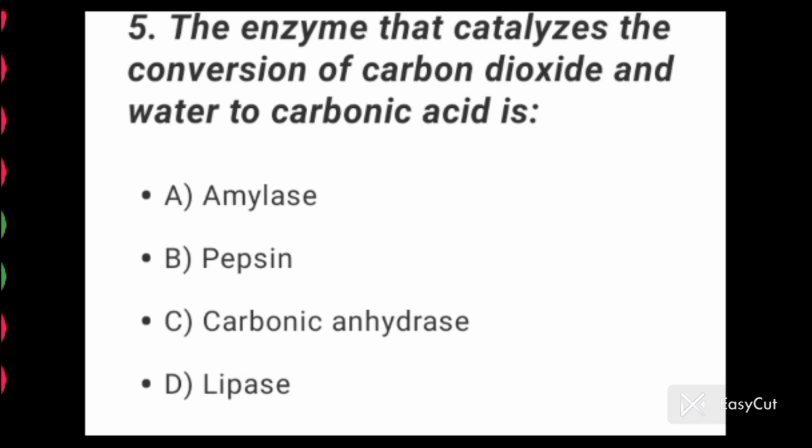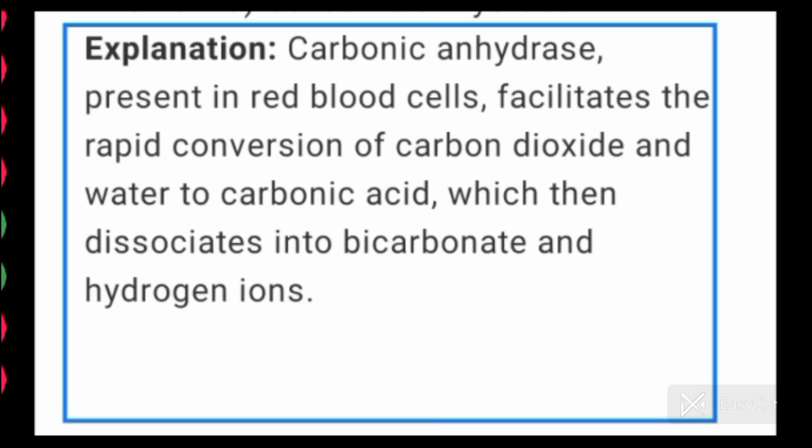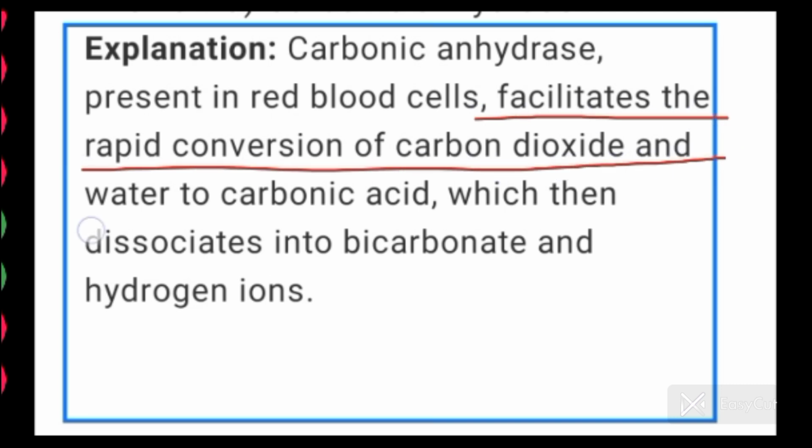Question number 5. The enzyme that catalyzes the conversion of carbon dioxide and water to carbonic acid. Answer is option C, carbonic anhydrase. What is the position of carbonic anhydrase? Where is it present? It is present in red blood cells. What does carbonic anhydrase facilitate? Carbonic anhydrase facilitates the rapid conversion of carbon dioxide and water to carbonic acid.